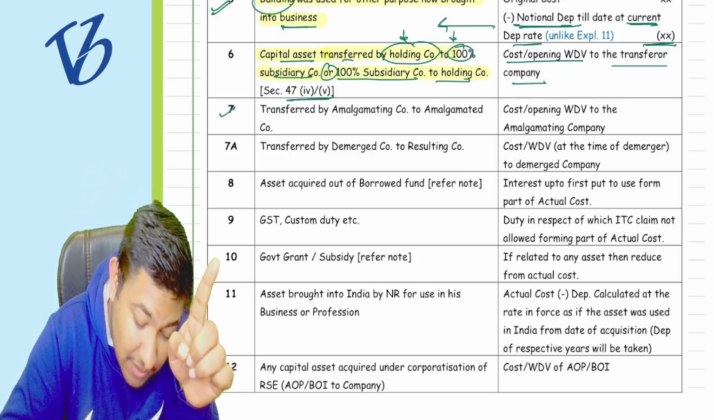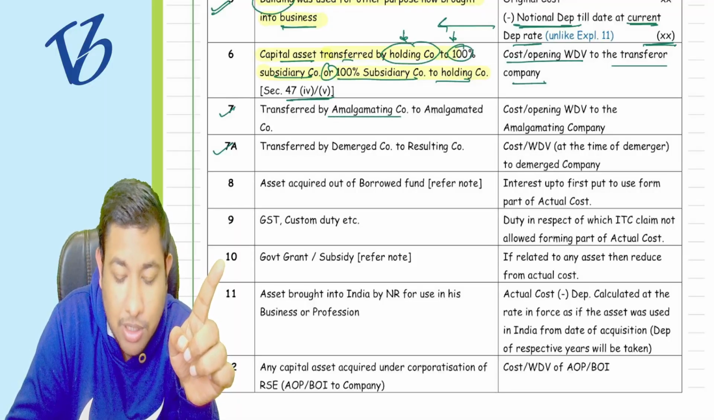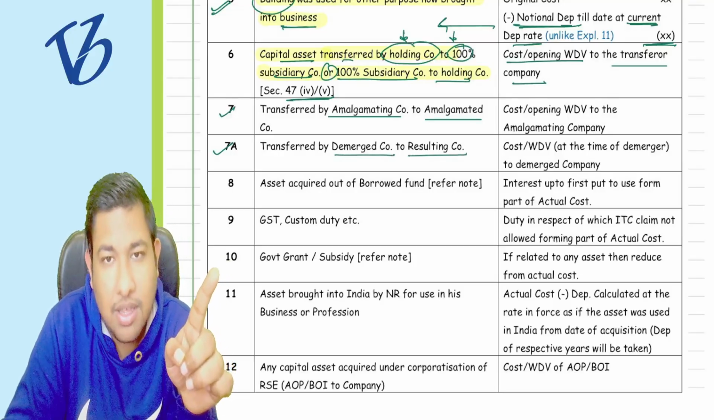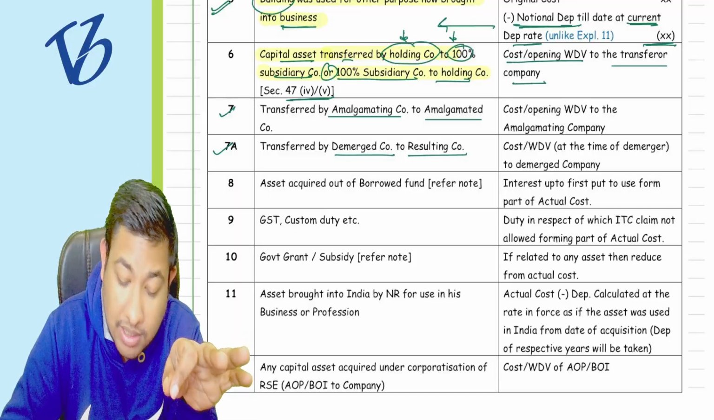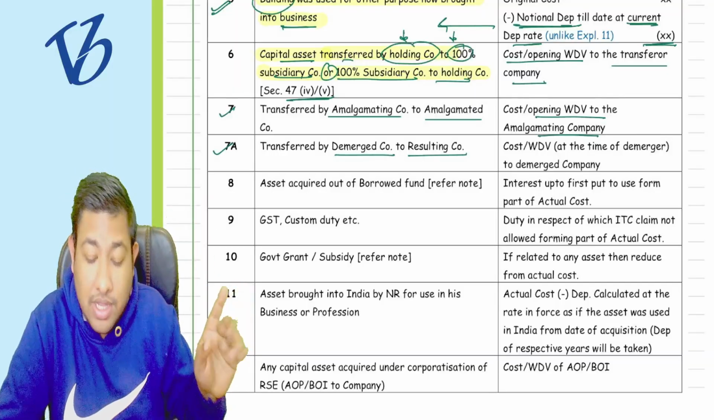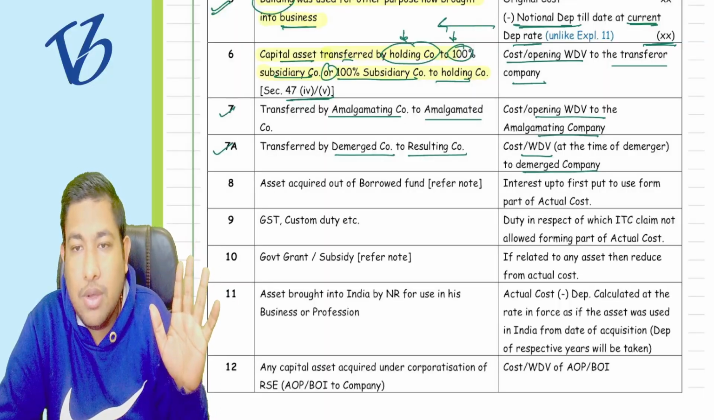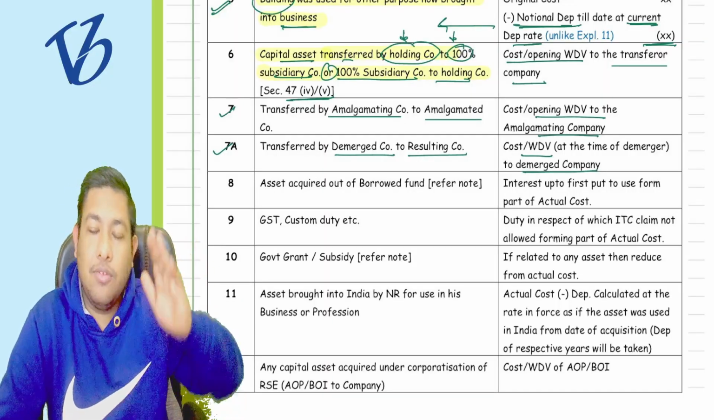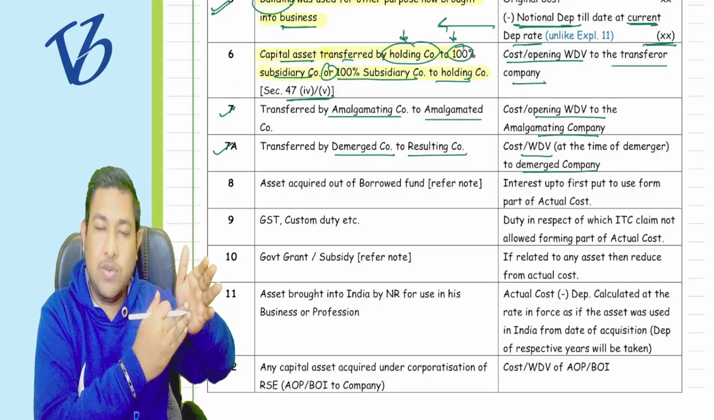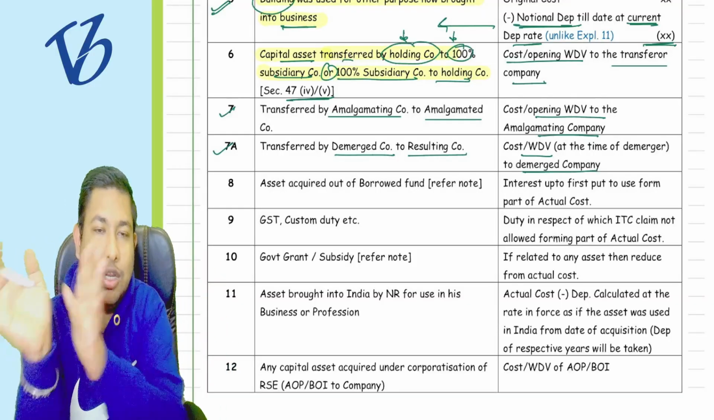Same for point number 7, same for point 7a. See, if you are transferring from an amalgamating company to the amalgamated company, or a demerged company to the resulting company, same thing. The WDV of the amalgamating company, which is being removed, and the WDV of the demerged company, from which the asset is going to be removed. So the transferor company, from where the asset is going to another company, the WDV in their hands is going to be the actual cost in the new company.